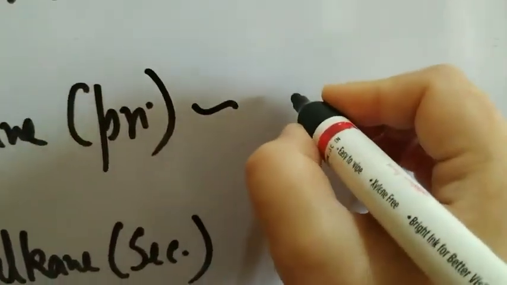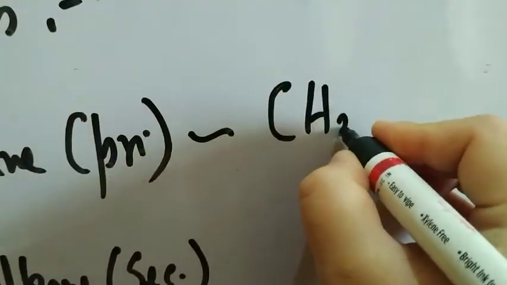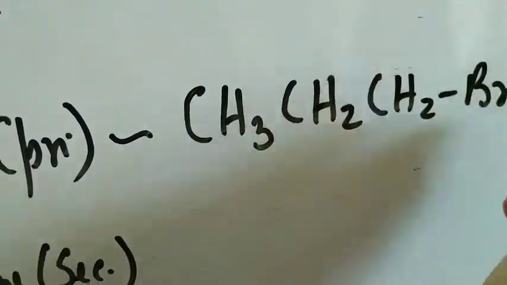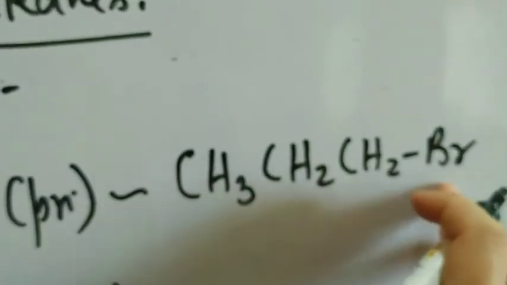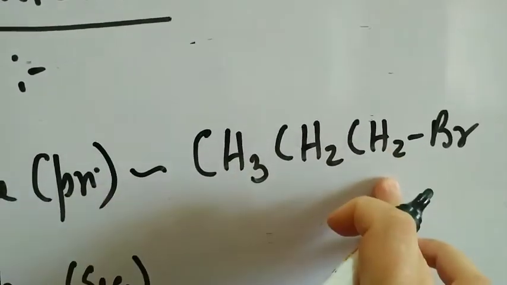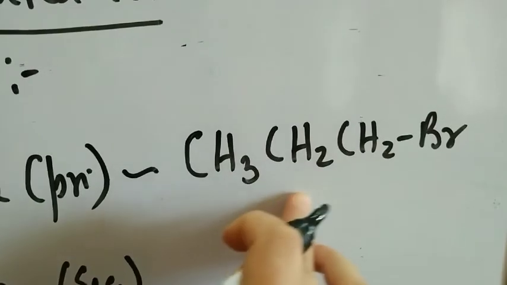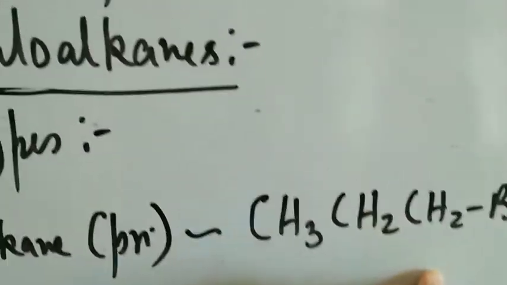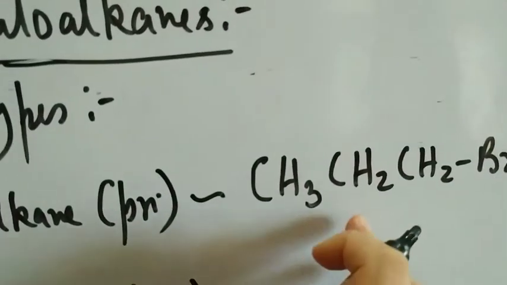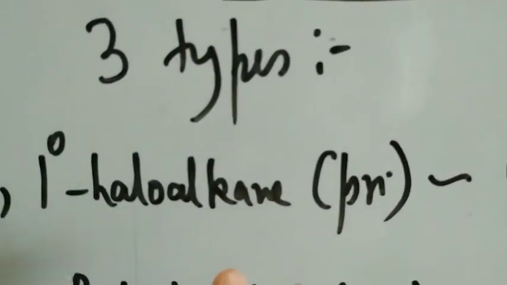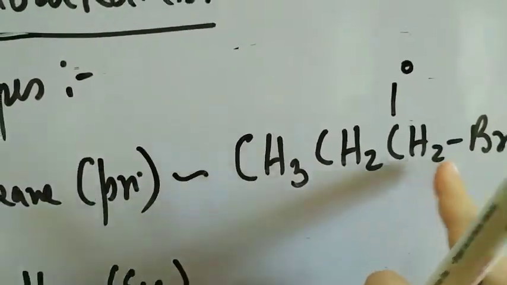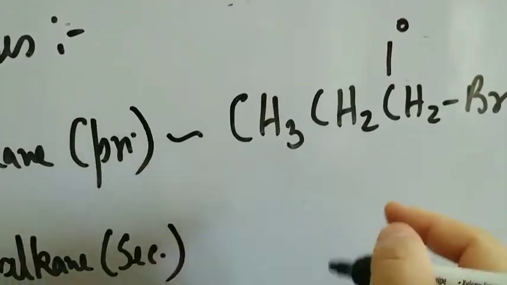If we have to write down the examples, the compound will look like this: CH3CH2CH2Br. It is a haloalkane because it is a monohalogen derivative. Only one hydrogen atom of propane, the parent hydrocarbon, has been replaced by the bromine atom. Therefore, it is a haloalkane, the monohalogen derivative. But which kind? It's a primary, 1-degree haloalkane, because the carbon atom to which this bromine is linked is a primary carbon atom.